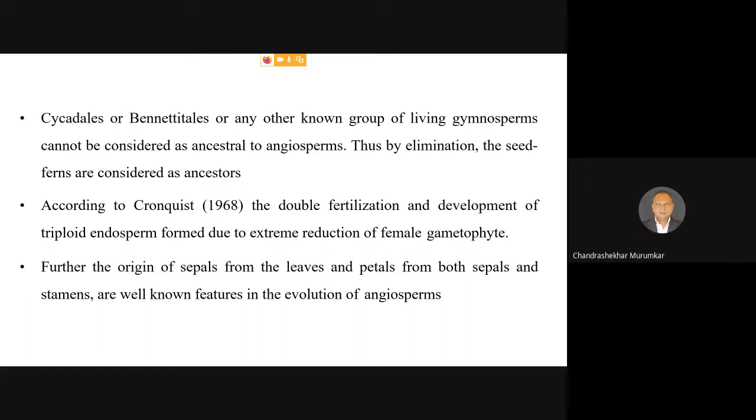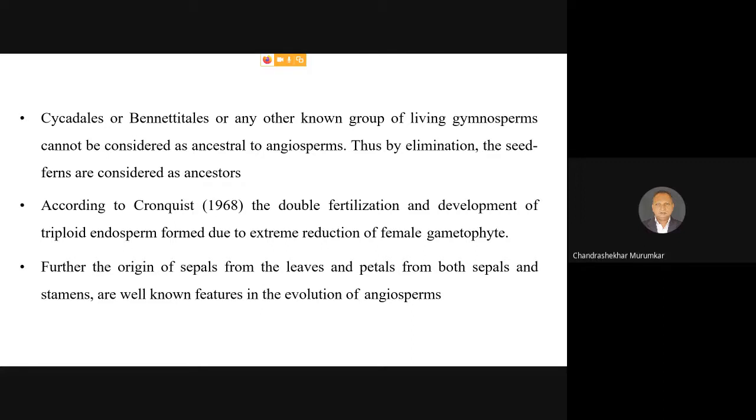Further, the origin of sepals from the leaves and petals from both leaves and stamens, these are the further course of evolution for the formation of a typical flower in angiosperms.